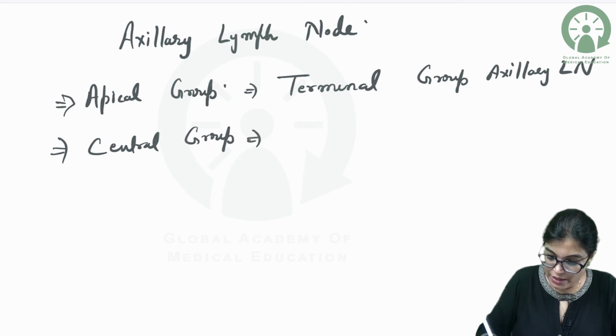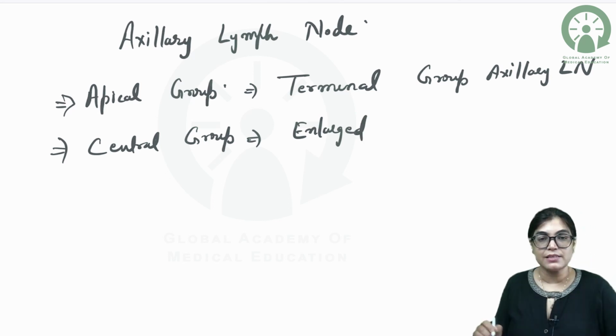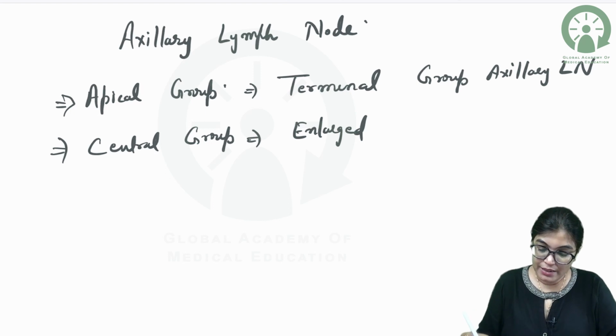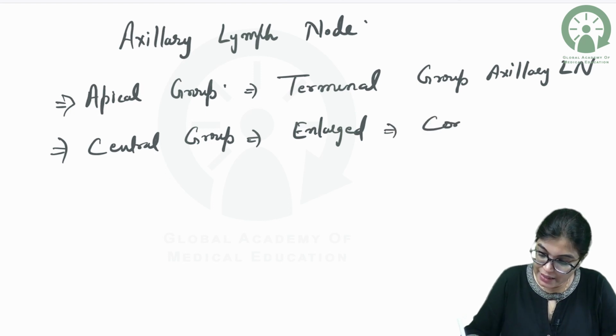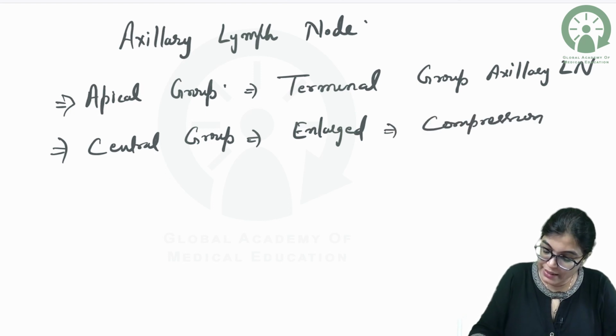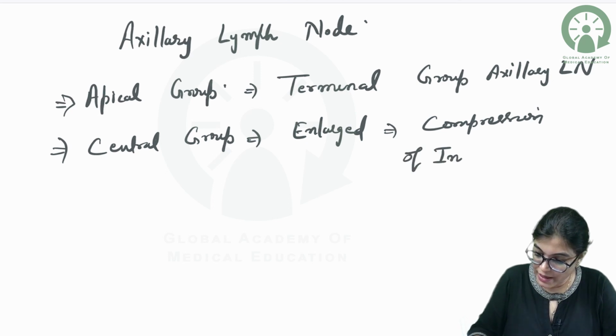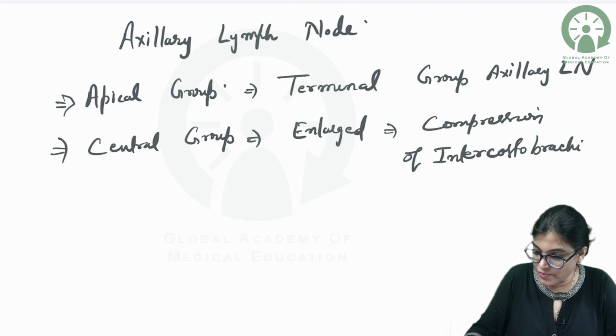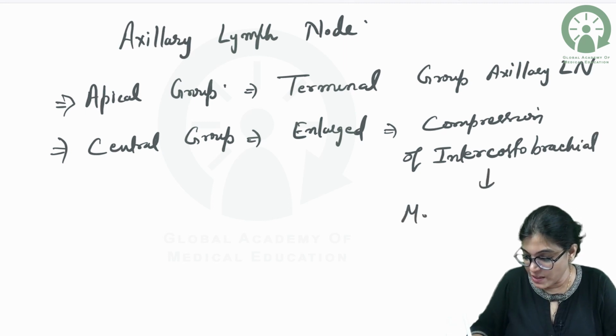which is enlarged in cases of breast cancer and all. When this central group of axillary lymph node enlarges, it can lead to compression of the intercostobrachial nerve, which is very important because it communicates with the medial cutaneous nerve of arm.